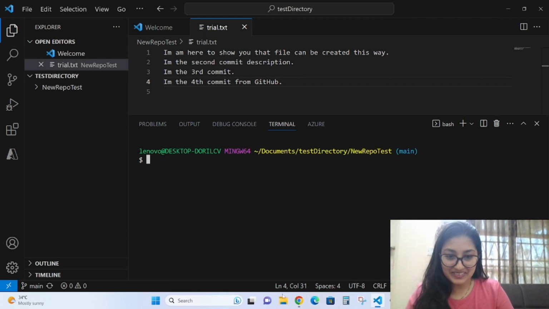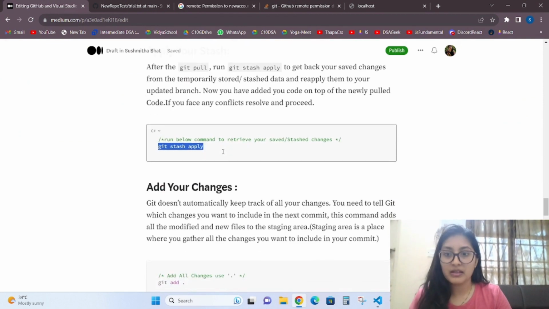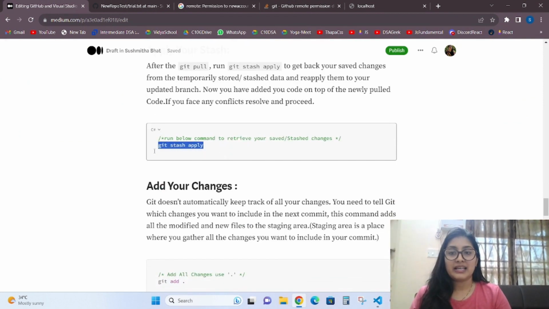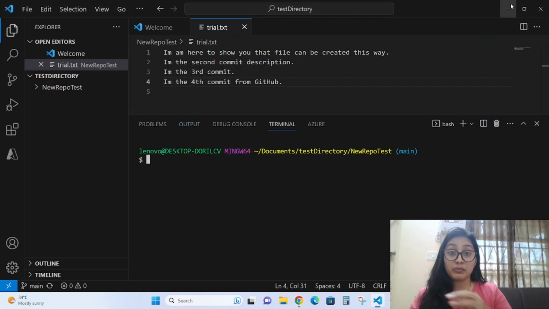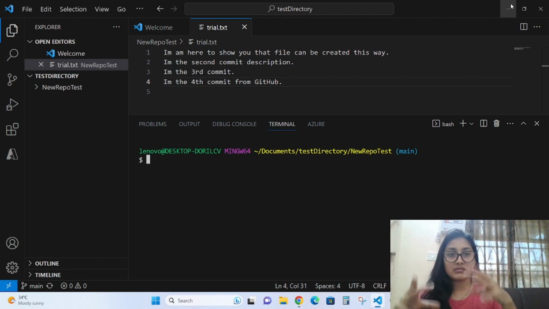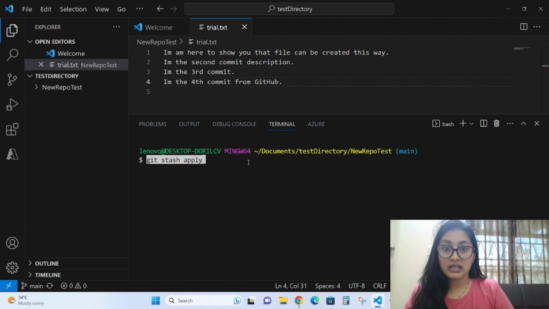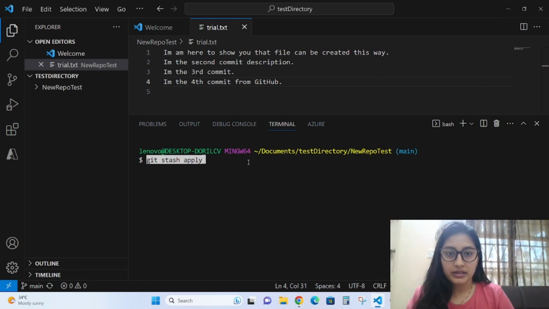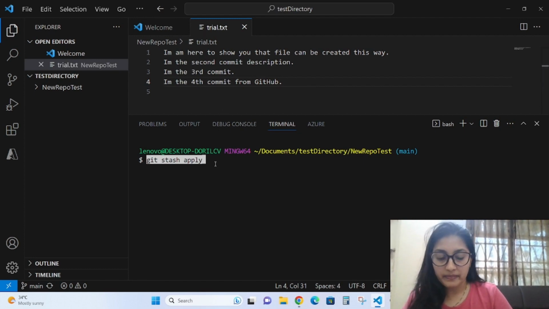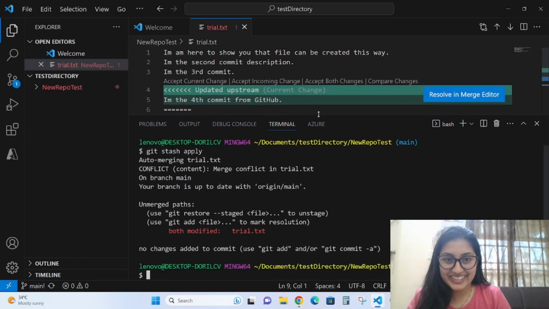Now you'll get the merge conflict. Okay, so after git stash you have done git pull, you will do git stash apply. You need to put your code back from this box. Wow, how long will you hold? Okay, git stash apply. Now we will get a conflict. Here we will get a conflict because in the same line we have added both. We'll see. Okay, we'll just show. Yay! We got our first merge conflict.